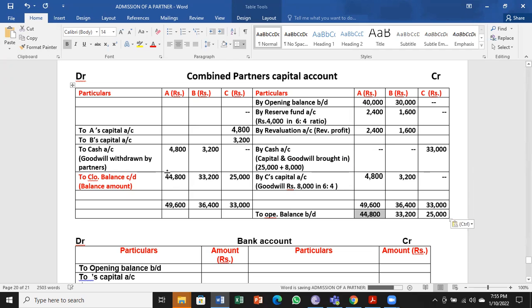So closing balance I have found by balancing the capital accounts of the partners.